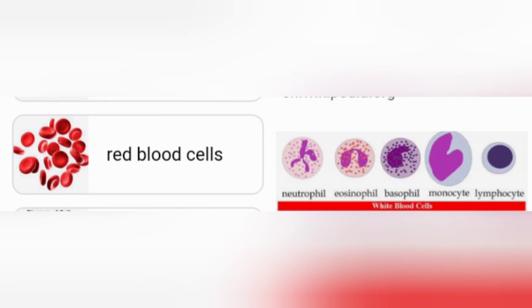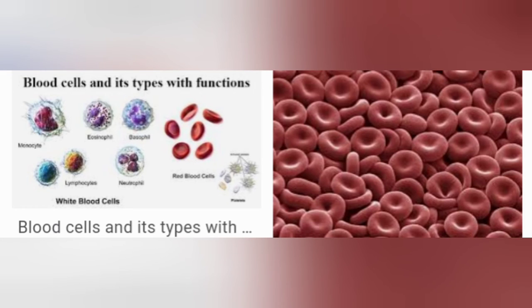Each RBC is about 7.5 micron in length, bounded by an elastic and semi-permeable plasma membrane. While cytoplasm lacks most of the cell organelles, it contains a large amount of the red-colored iron-containing respiratory pigment called hemoglobin, which has a high affinity for oxygen and gives red color to the blood.